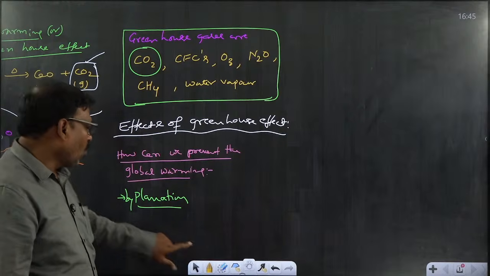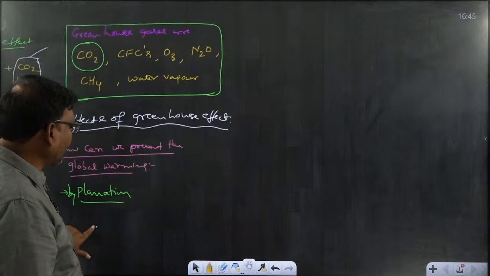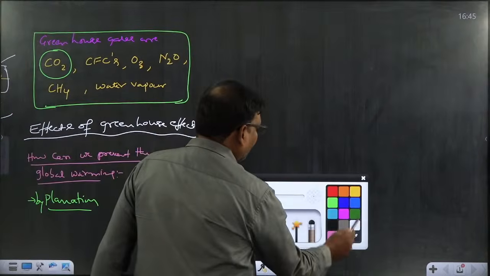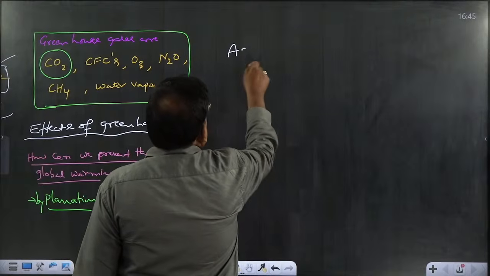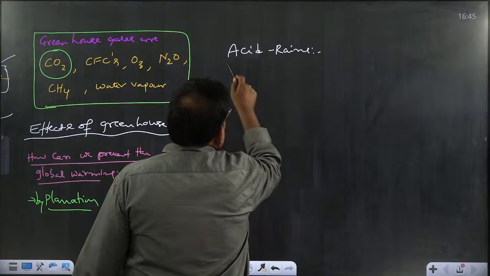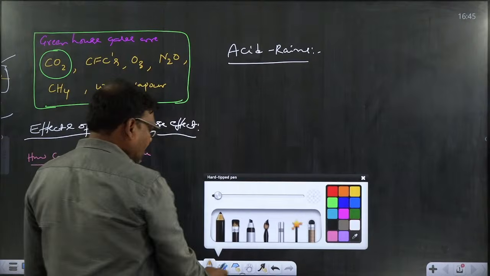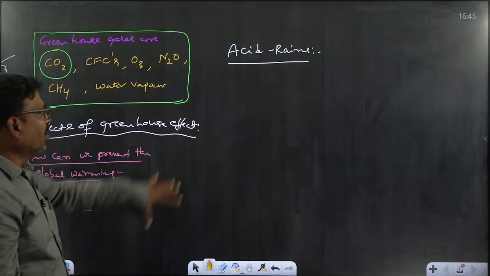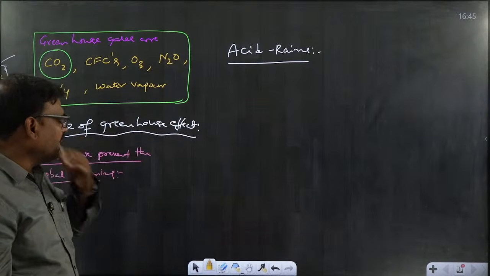After that, one more effect of gaseous pollutants is acid rain. Acid rains are mostly identified in industrial areas.